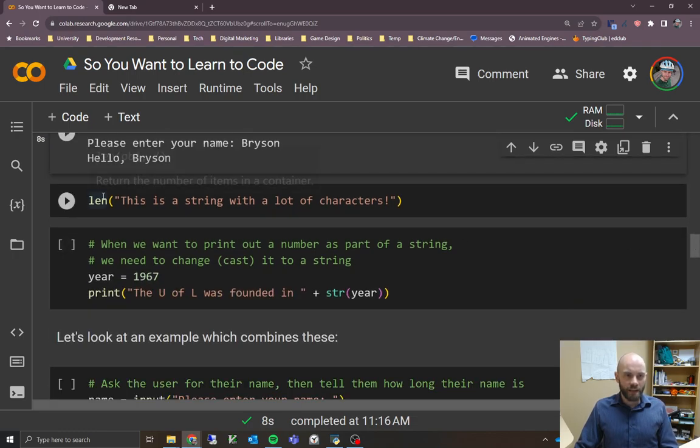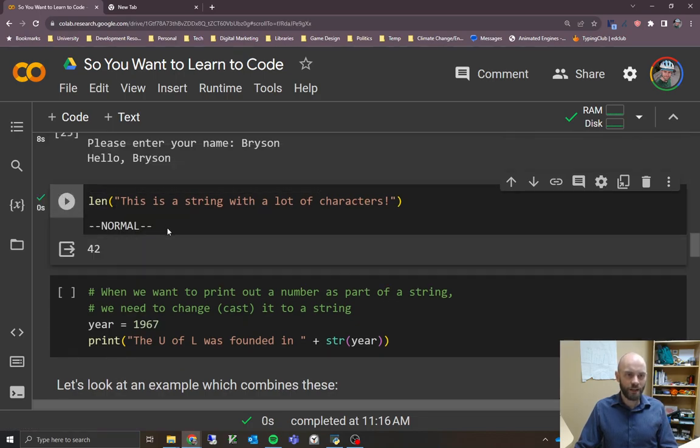Okay, so here's again the len function, and this is just showing that we can give it a string that has a whole bunch of characters, and it'll tell us exactly how many characters are in there. It's going to count everything, including the spaces and the exclamation mark, because those are all considered characters in the string. It doesn't include the quotation marks because that's just telling it that it's a string. The string actually is the first character and last character here. And there's 42 characters in there.